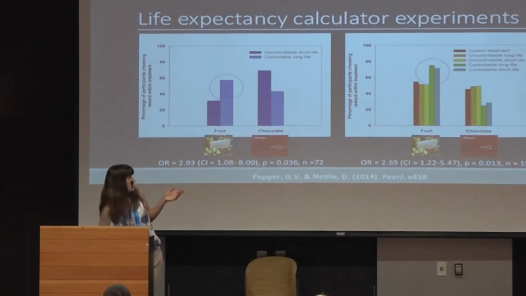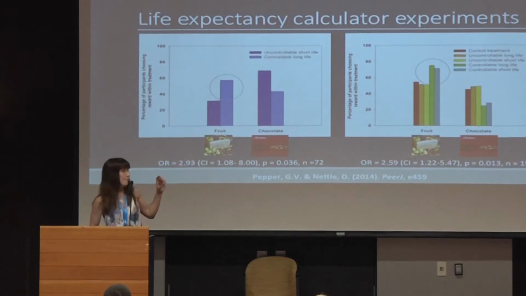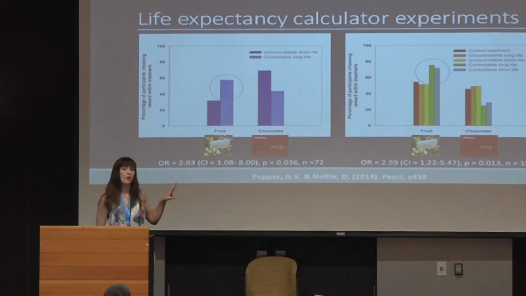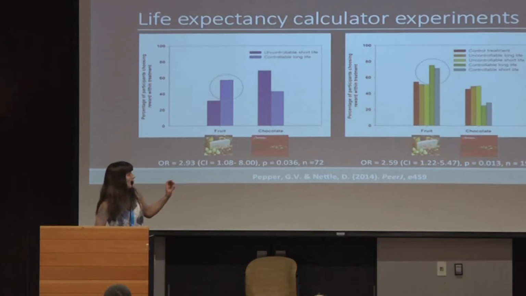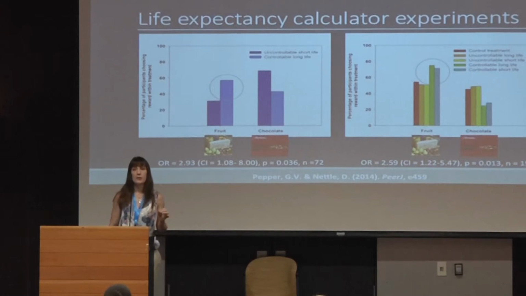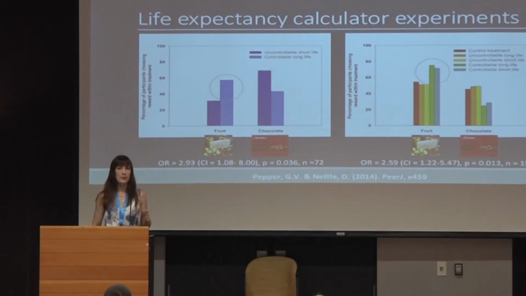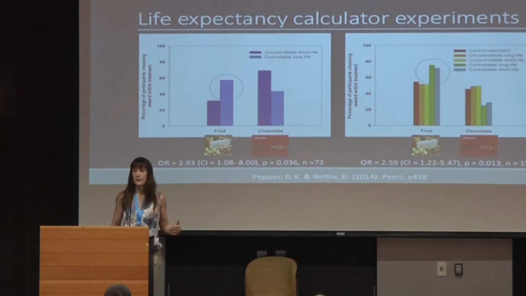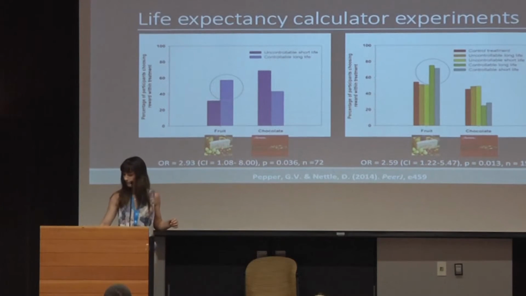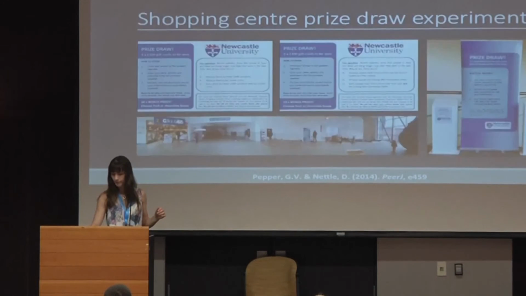On the second study, on the right there, we have a minimum 47% relative increase in people taking fruit. Now, I should say on the right that there are more experimental conditions there because we did a control condition to find out what the baseline preference would be, but we also separated out the effects of expecting to live a longer or shorter life from the effects of the controllability of the cause of mortality. And I should say that it is the controllability of the cause of mortality that matters here, not whether you tell someone they're going to live a long or a short time.